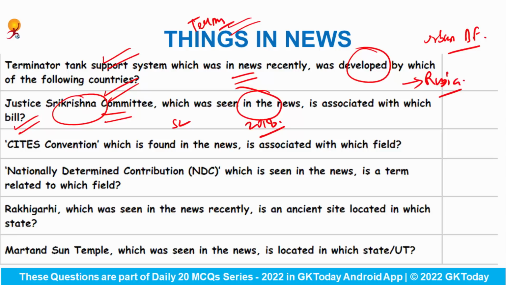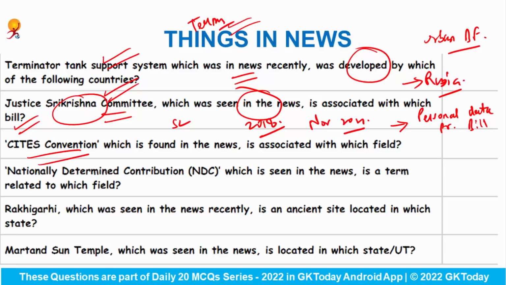This draft was later reviewed by the Joint Parliamentary Committee, which submitted its recommendation along with the draft bill in November 2021. Recently the government has withdrawn the Personal Data Protection Bill from the Parliament, citing that a comprehensive legal framework is being worked upon. Okay, so this committee is related to the Personal Data Protection Bill.